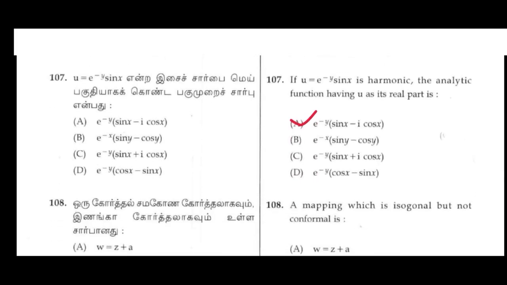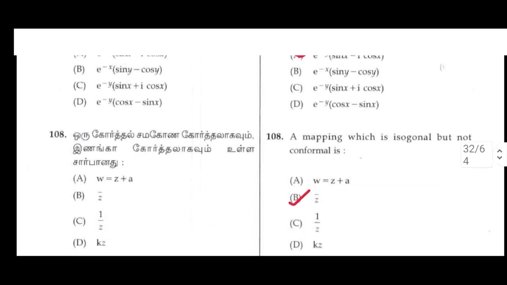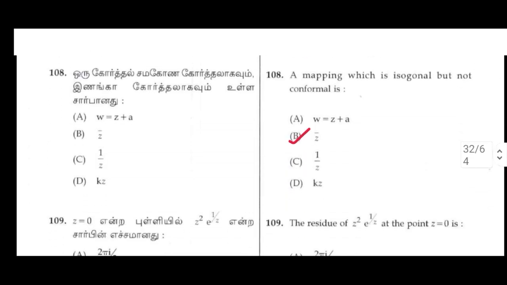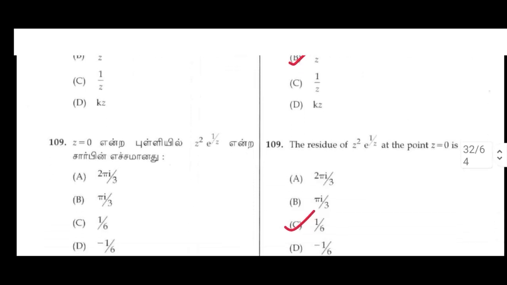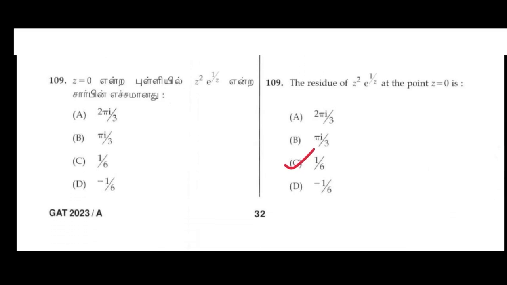107. If u = e^(−y) sin x is harmonic, the analytic function giving u as its real part is, A option, e^(−y) sin x − i cos x. 108. A mapping which is isogonal but not conformal is, B option, z bar. 109. The residue of z² e^(1/z) at the point z = 0 is, C option, 1 by 6.